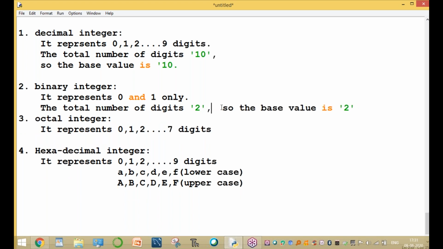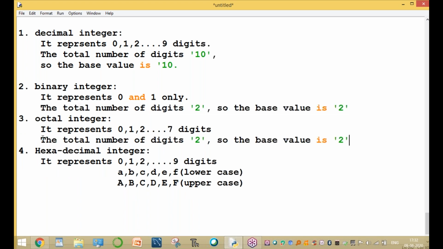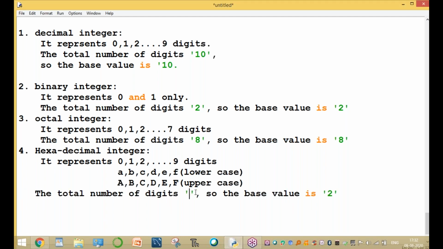I will explain base value. Similarly, the total number of digits in octal is 8 only, so the base value is also 8. In hexadecimal, the total number of digits is 16, so the base value is also 16. Clear? Any doubt up to here? What is decimal, sir?